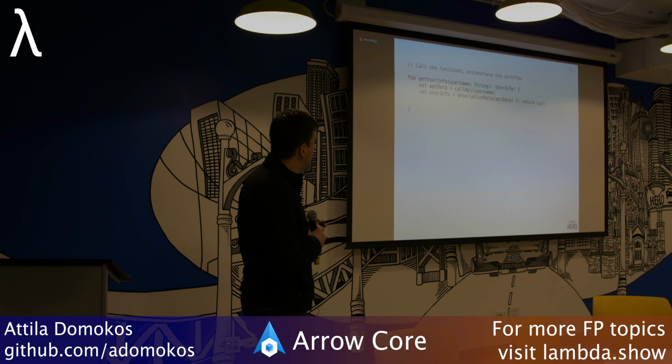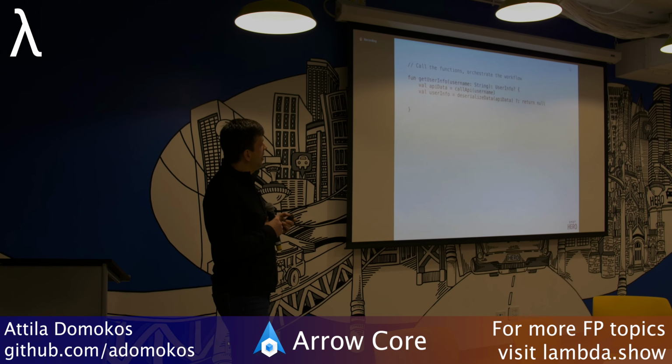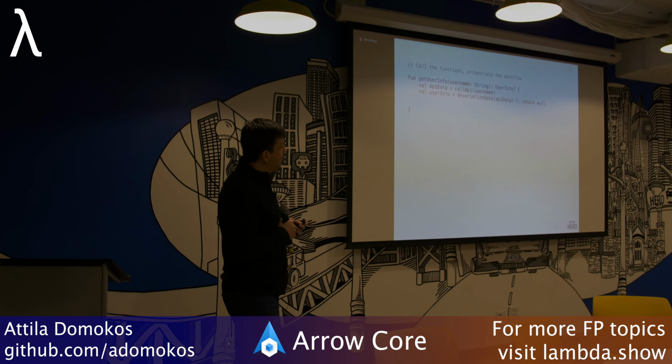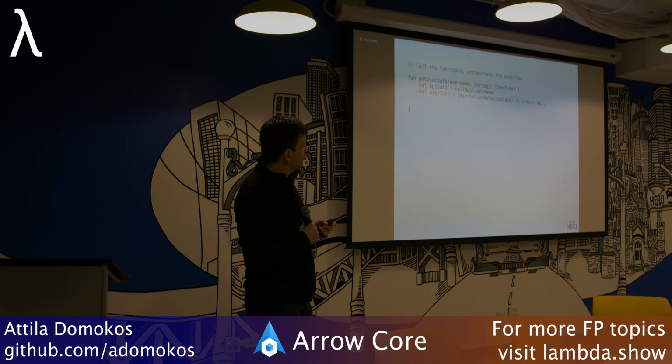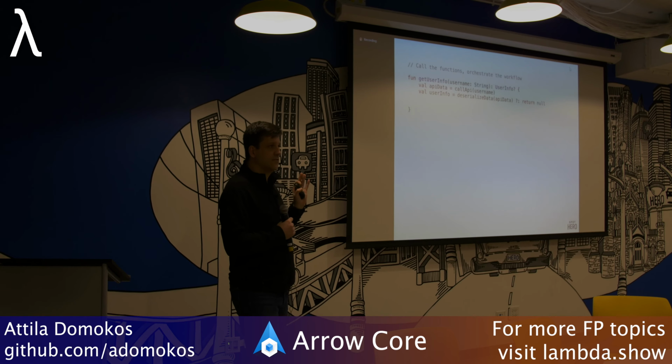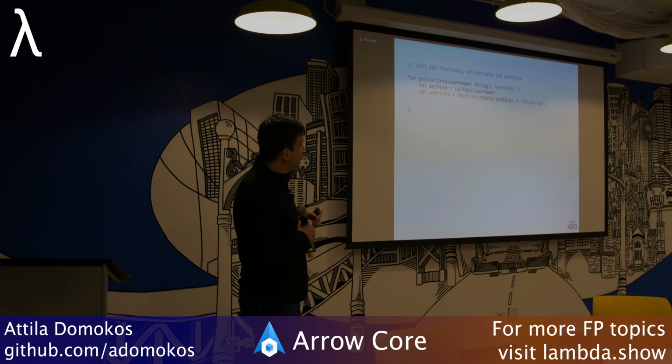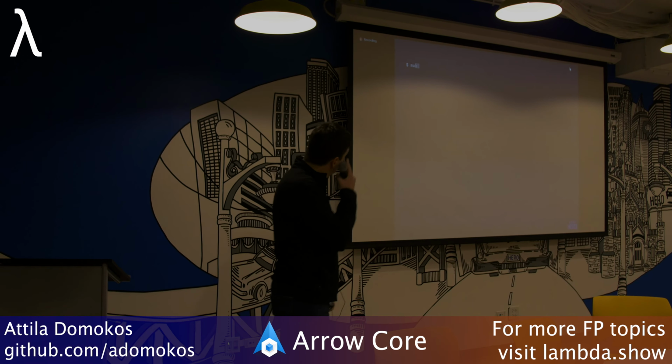It returns API data. Remember, this is still a string, a nullable string. And then if it's null, it immediately quits. And if it's not, it tries to deserialize that data that it received, adds the star rating, which is pretty simple, and then saves the user info. Let's see how this works.